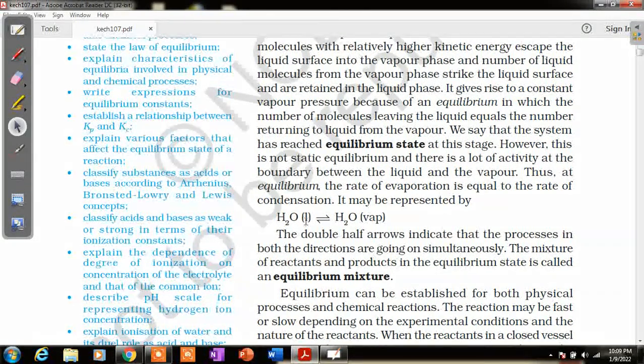The equilibrium state is nothing other than a condition where we see no physical or chemical changes occurring in a process.